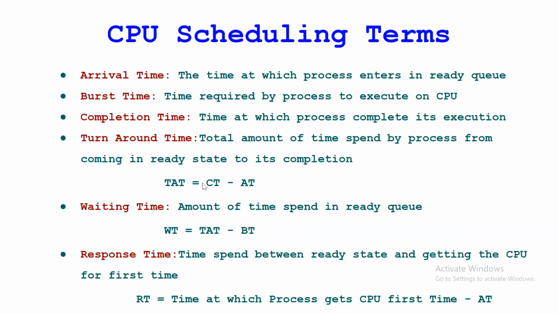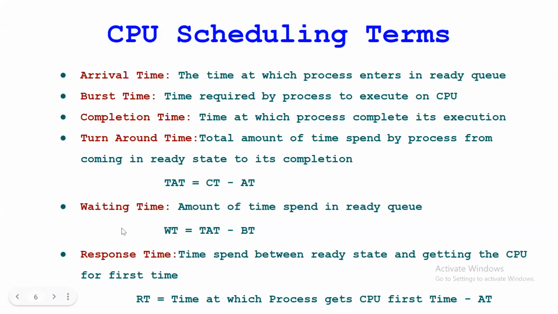The formula is also here: completion time minus arrival time. So whatever is the difference is nothing but the turnaround time. Right? CT is the completion time. This CT, completion time, minus arrival time, whatever the difference is, is the turnaround time. So you can understand this formula also.